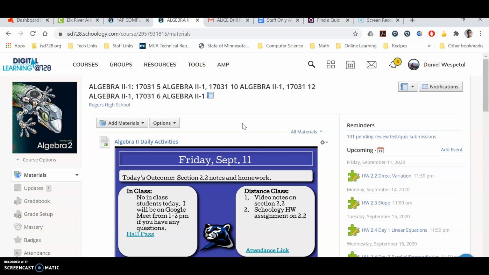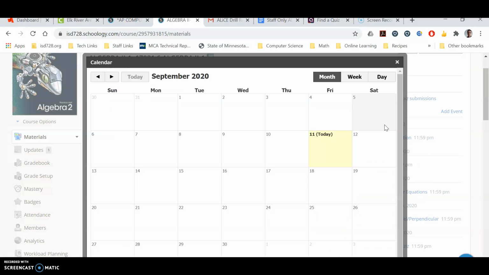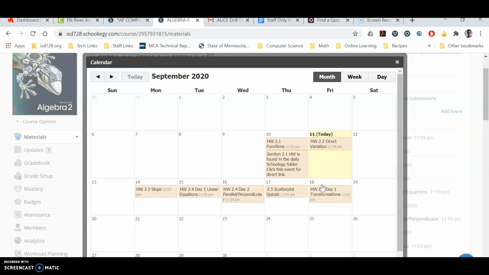I made some changes on Schoology actually this last Friday based on some conversations with colleagues. I thought this might be a little bit easier for organizational purposes. One, I started putting due dates on each assignment so that they'll show up on the calendar on the date that we're doing them. Please know that they're not really due till the next day, but this is the day they are assigned. So I set them up so that they would be assigned on this day and then due the next day. Okay, so those are just the little Schoology assignments.